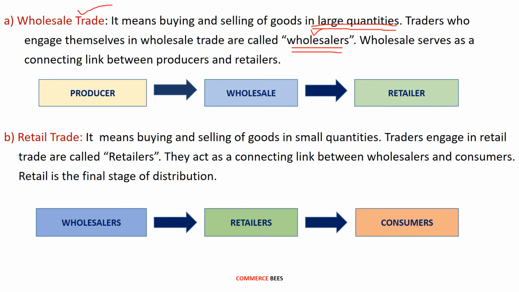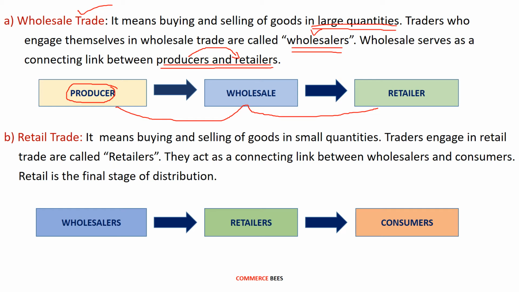Wholesalers serve as a connecting link between producers and retailers. So there is a proper distribution channel. That is, the producer will not sell his goods directly to the retailers or to the consumers. He will go through a proper channel. He will sell his goods to the wholesaler and the wholesaler will again sell the goods to the retailers. So the producer will sell the goods in large quantities to the wholesalers.